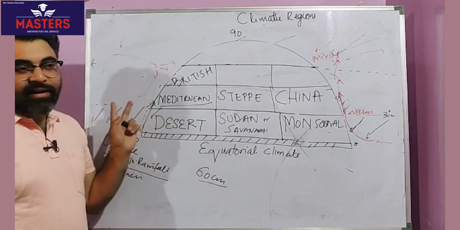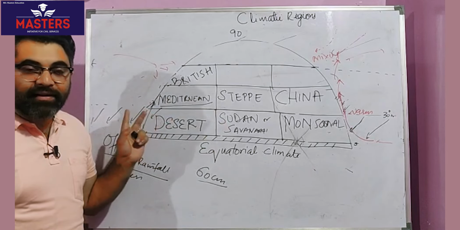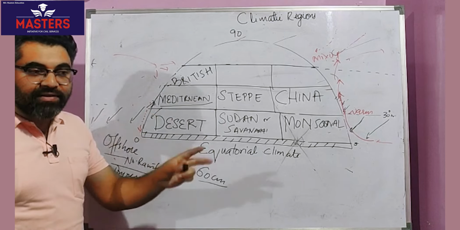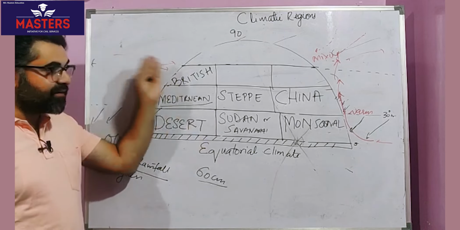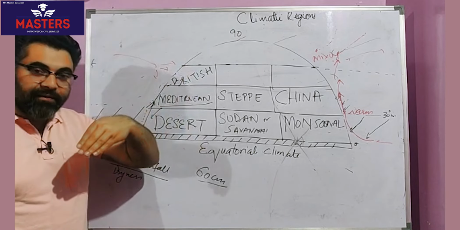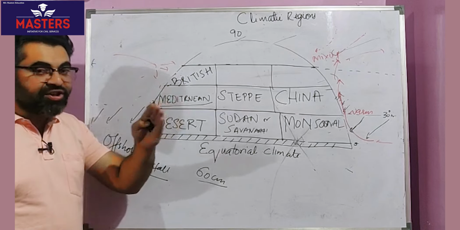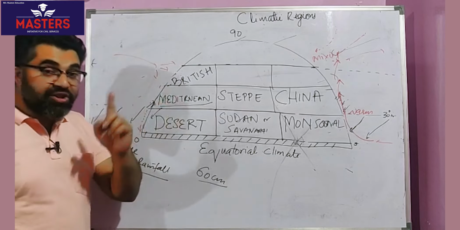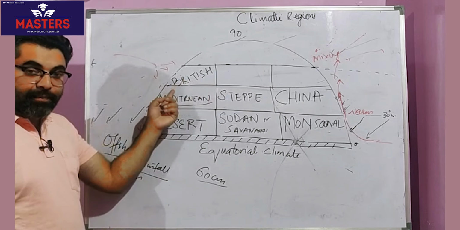And they say London ki barish ka koi bharosa nahi. It can come anytime. It causes rainfall anytime. That's because warm ocean currents keep on causing rainfall in the western part of Europe, that is Denmark, Norway, France, UK, right? British type of climatic conditions. Which part of continent? Western part. What is the latitude? Subpolar regions.